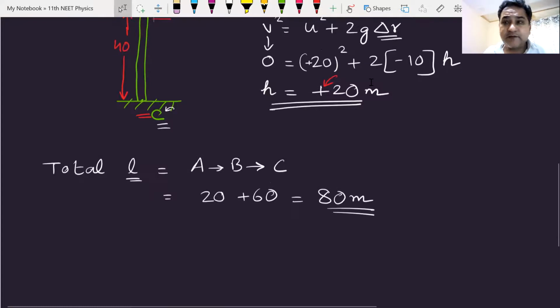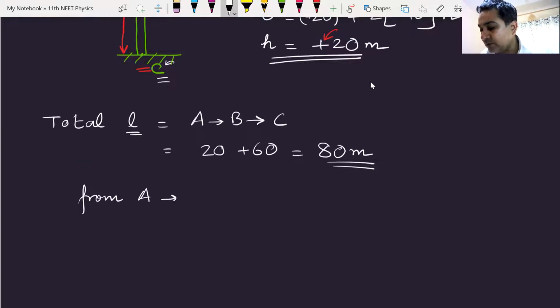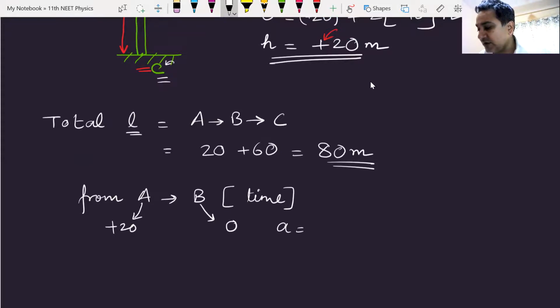Okay. Now again, we'll try to calculate time. Again, we will make equations from A to B. We are trying to calculate time in this case. Initial velocity at A is plus 20. Velocity at B is 0. Acceleration is minus 10. We apply the equation v is equal to u plus gt, and from here you can calculate the time.